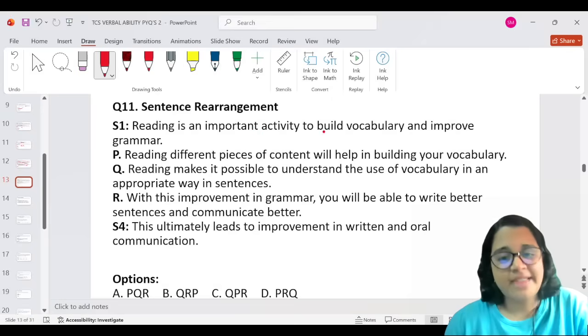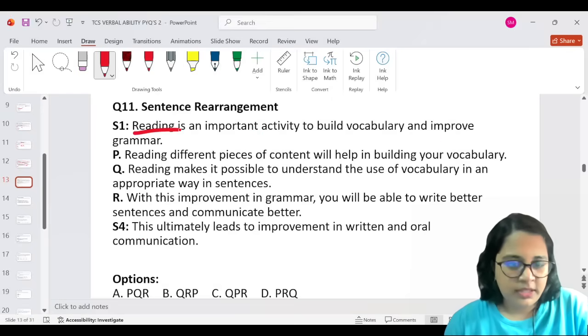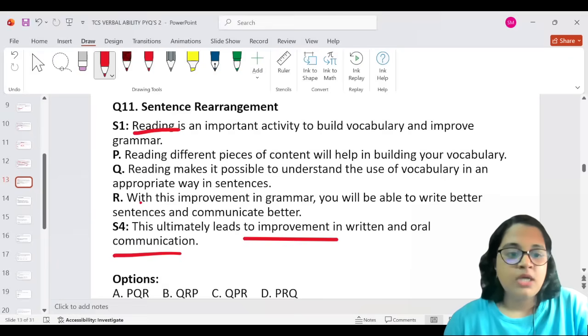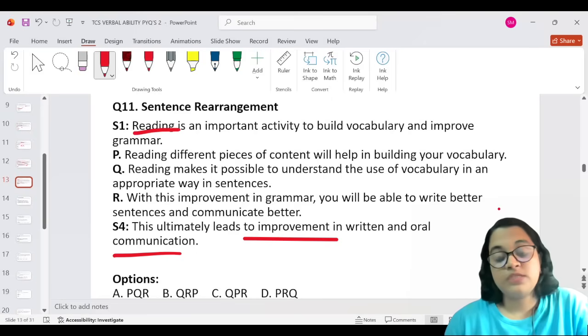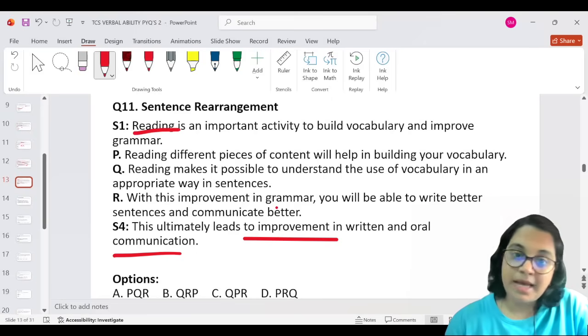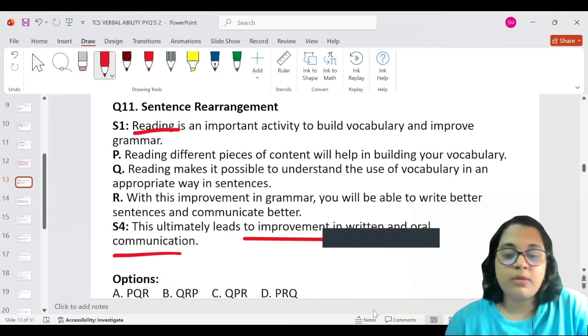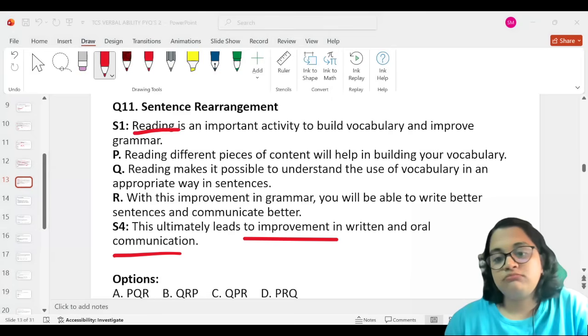Reading is an important activity to build vocabulary and improve grammar. They're talking about reading. Reading is the subject here. This ultimately leads to improvement in written and oral communication. See, if you feel that sentence rearrangement is like too much, then you can probably fast forward the video, go to the other topics, then come back and listen to this as well. So you're free to do that, and don't worry about it. The main point is that you must enjoy the learning process. So that is what matters.